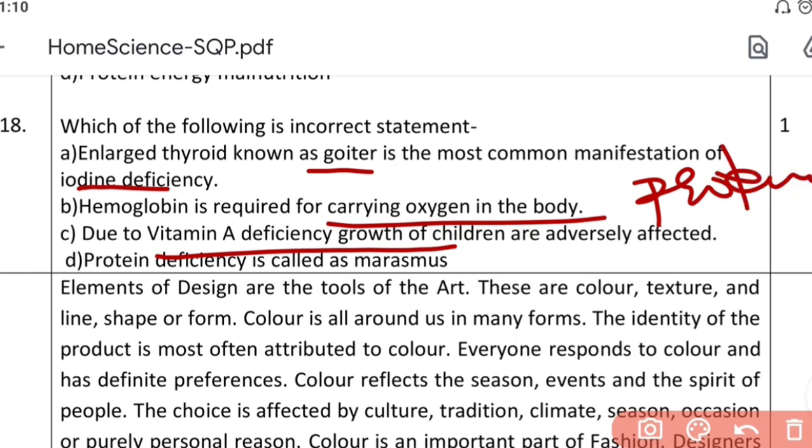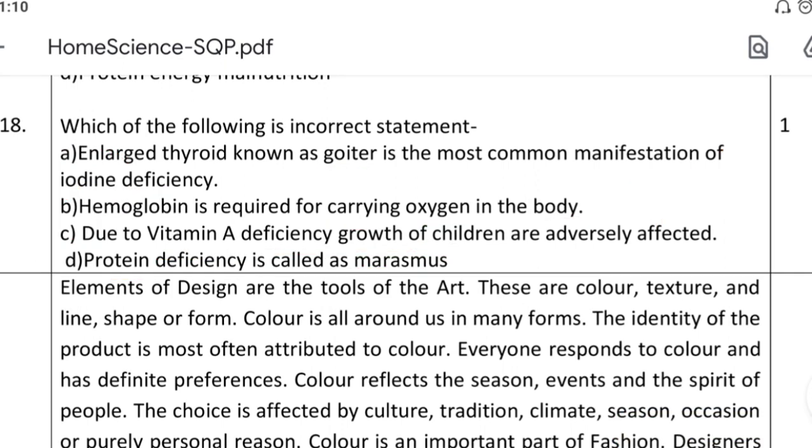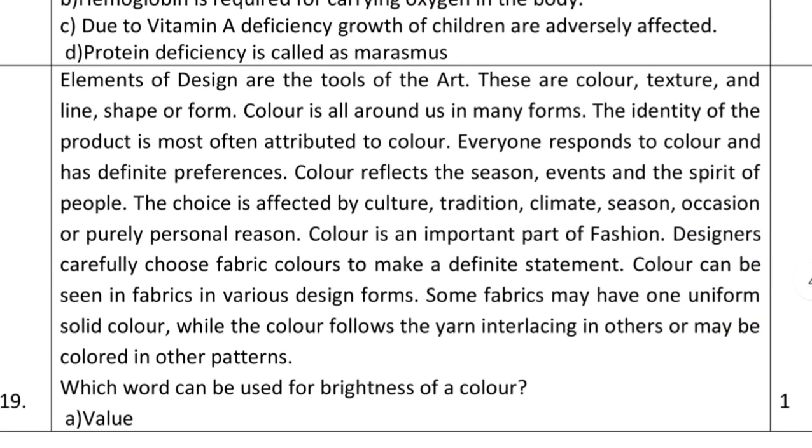Let us see the next one. Protein deficiency is called marasmus. Yes, protein and energy deficiency, marasmus and kwashiorkor. So, vitamin A deficiency, this is wrong. It causes night blindness and some other problems, but not exactly the growth of children. So, the answer to question number 18 is C. We finish off with the first case study based question, which had 4 questions, 15, 16, 17 and 18. Let's start with the next case study.